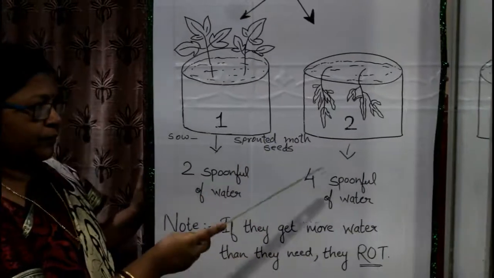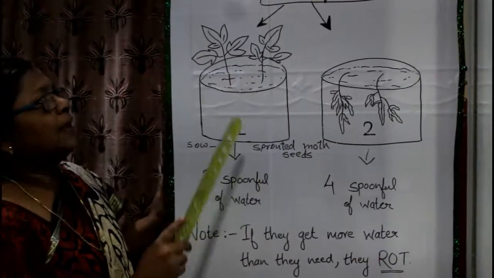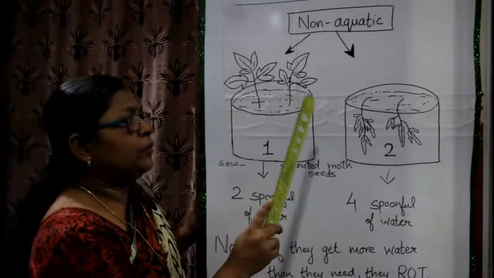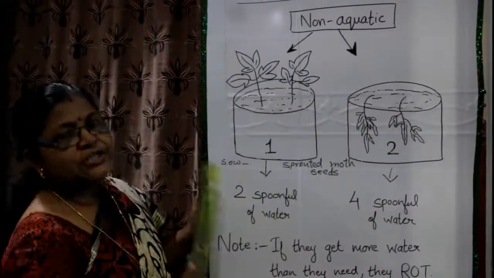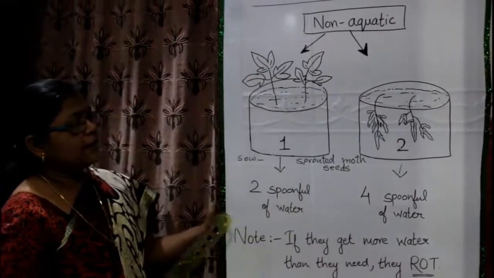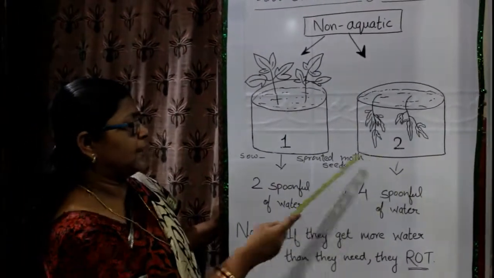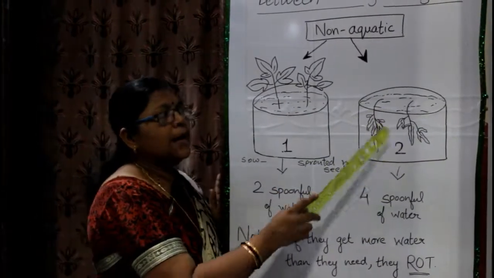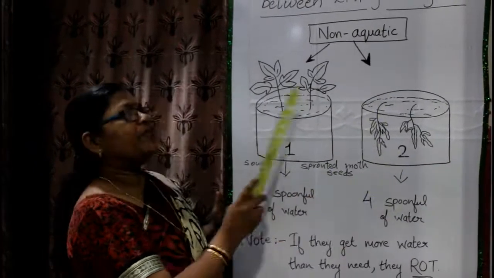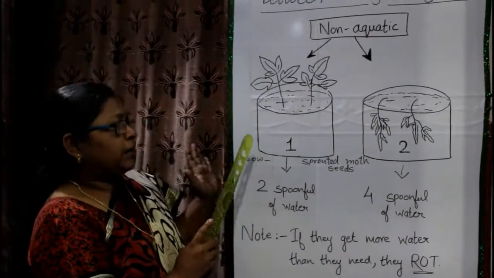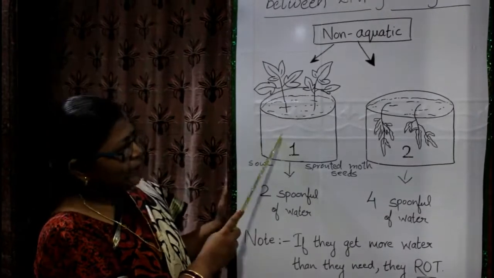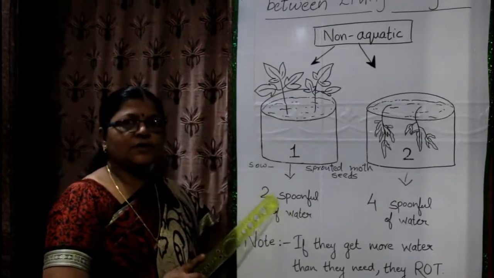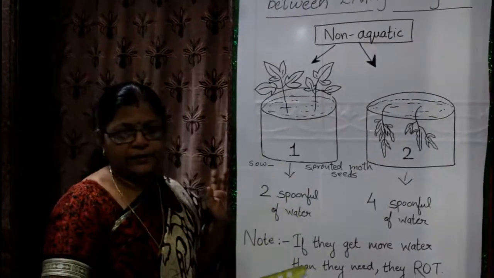will rot. It's what we have understood from this, that the plants which are non-aquatic will not grow in the marshy land. So we understood that if they get more water than they need, they rot. So in the second container, they got more water and the plant started rotting. But whereas in the first container, enough water was supplied, so that is why the plant started growing well. So this is the experiment to know about it.